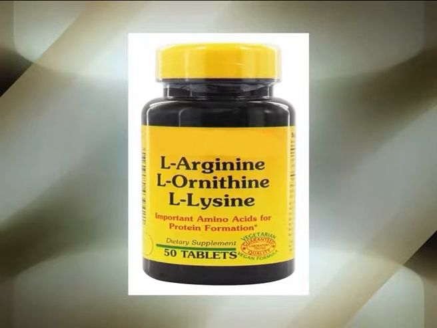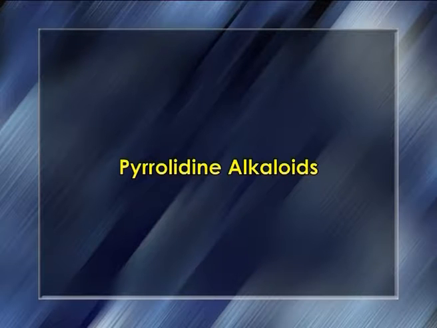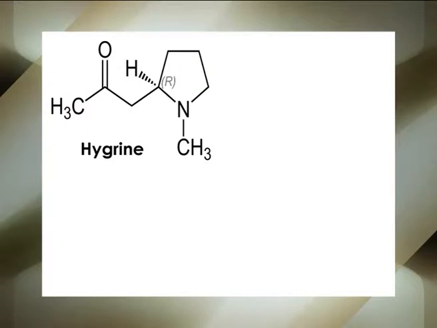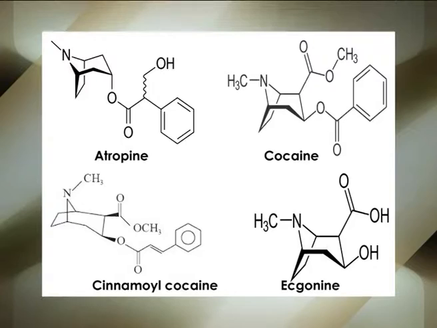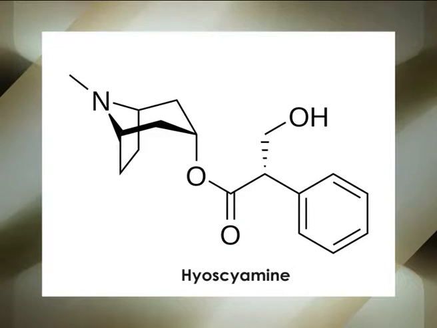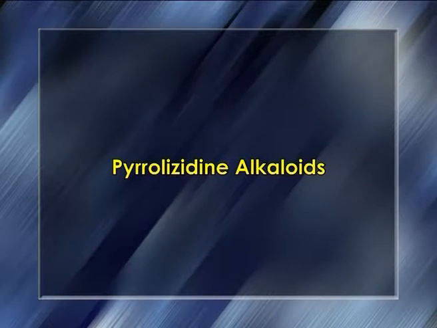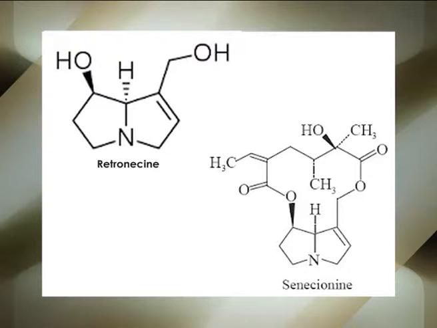Ornithine and lysine derivatives. They are non-protein amino acids. L-ornithine usually constitutes an integral part of the urea cycle in animals, wherein it is eventually produced from L-arginine in a reaction sequence catalyzed by the enzyme arginase. The various alkaloids derived from ornithine may be categorized into three heads. First, pyrrolidine alkaloids, for example, hygrine, cuscohygrine and stachydrine. Second, tropane alkaloids, for example, atropine, cocaine, cinnamoyl cocaine, aponine and hyoscyamine. Third, pyrrolizidine alkaloids, for example, retronecine and senecionine.